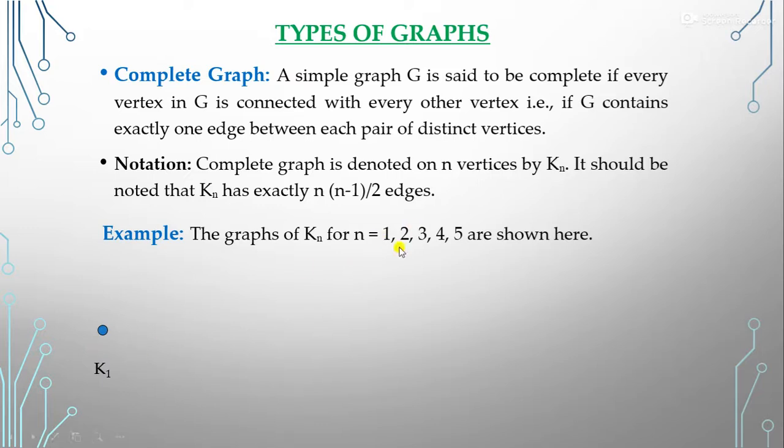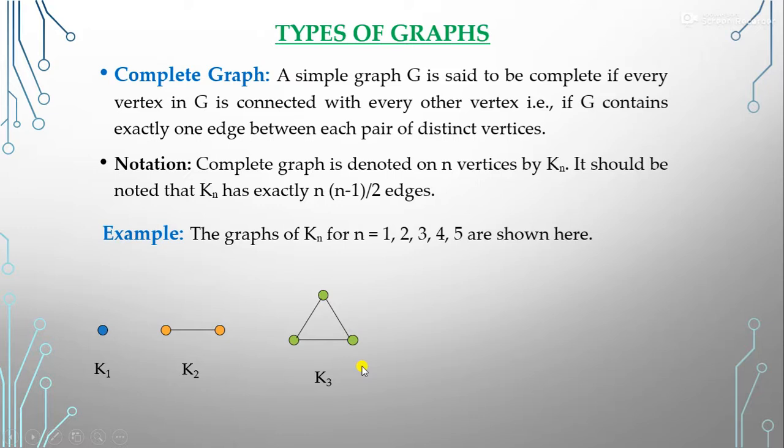Now, what is the graph of K2? K2 graph is one in which we have two vertices and the two vertices are connected with an edge. So this is also a complete graph, right? Because there is no vertex which is not connected with an edge, right? So this is the graph of K2. Now, the graph of K3: here we have three vertices and all three vertices are connected with an edge. So this is the graph of K3.